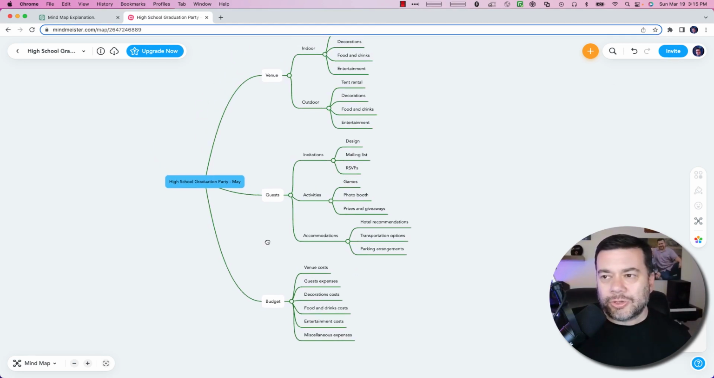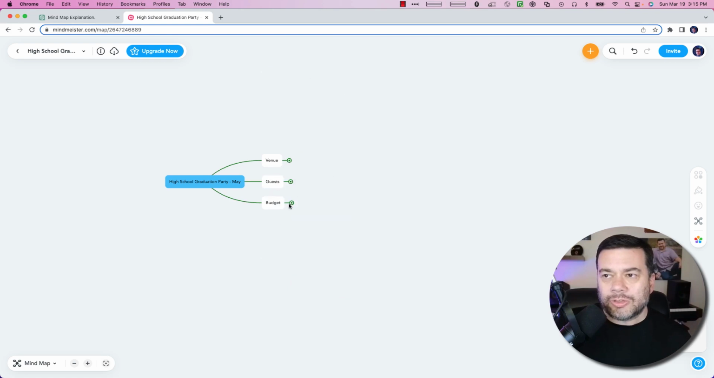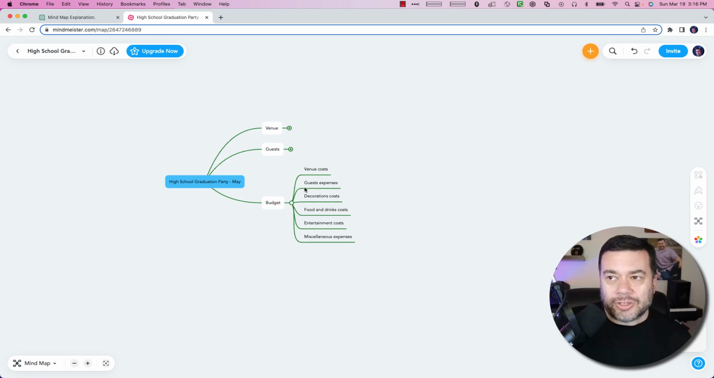And so this tool, as you can see, gives me a good way to visualize what all of those things might look like. And what's really cool about this tool here is you can come underneath one of these little leaves, if you will, and you can close them up like this. So now you have like a collapsed view of your mind map. So I can just, for example, if I want to think about the budget, I can just click into budget and see all the different topics that I have to think about with the budget, like how much is the venue going to cost? What are my guests' expenses going to be? What kind of costs am I looking at for decorations or food and drinks or entertainment, so on and so forth.